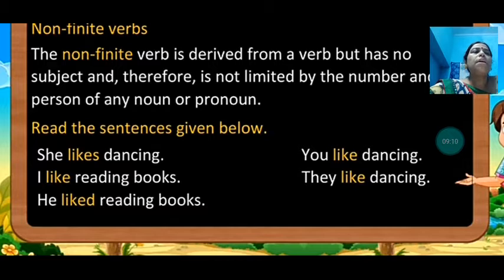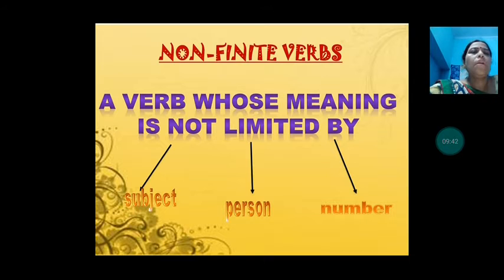So what happens here? The non-finite verb is dancing, which does not change according to the number of persons or according to the tense. Okay, I like reading, you like reading, they like reading, we like reading, everyone likes reading. There also, reading has not changed its form. So that is a non-finite verb, which does not change its form. Here, like and likes are finite verbs. Now see, a verb whose meaning is not limited by subject, person, or number, those are non-finite verbs.